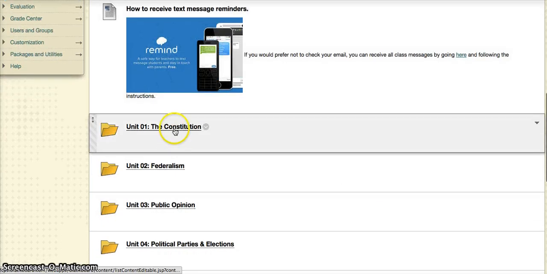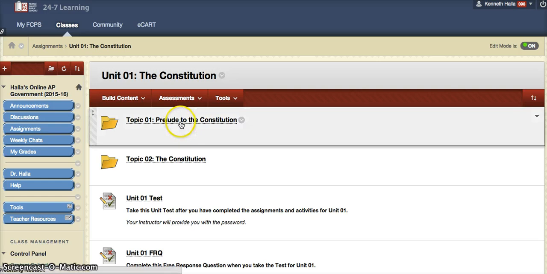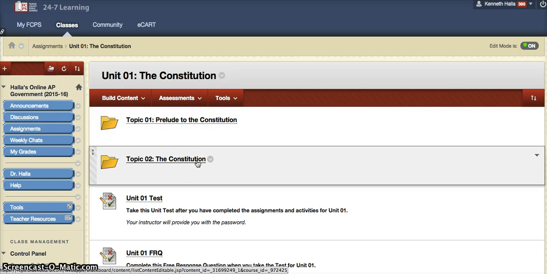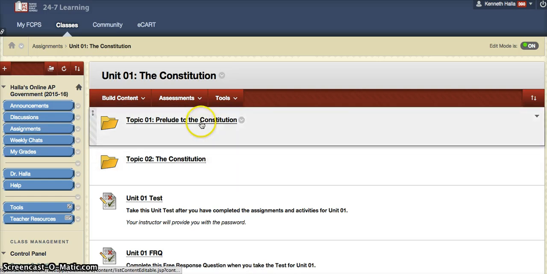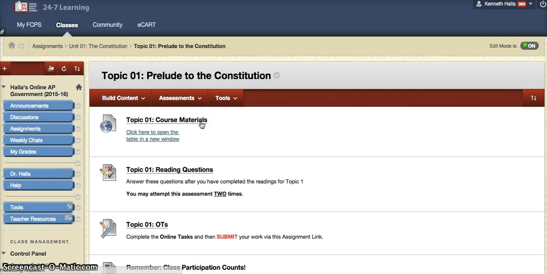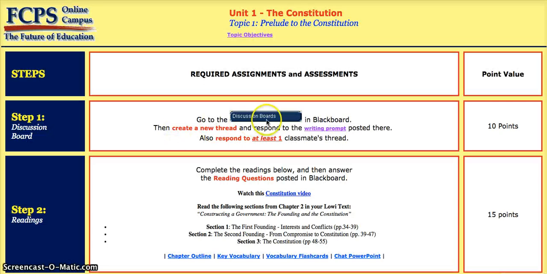So the first week, for example, there are two parts for the first 2 weeks: prelude to the Constitution, and the second week, the Constitution. So if you click in here, you're going to see another window which will pop up, and the first thing you do is a discussion board.